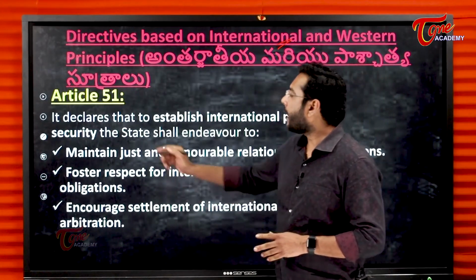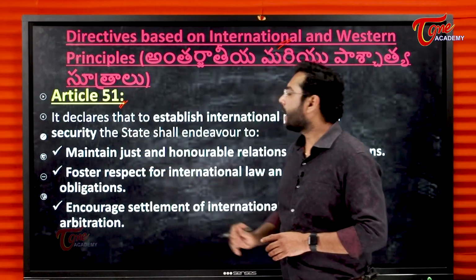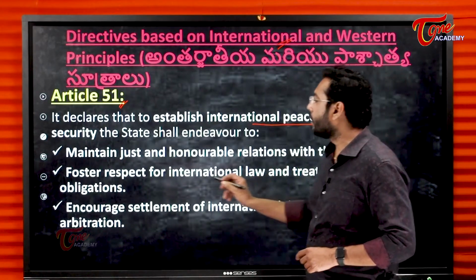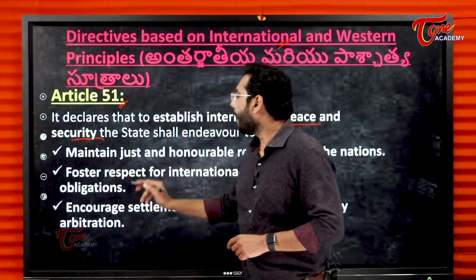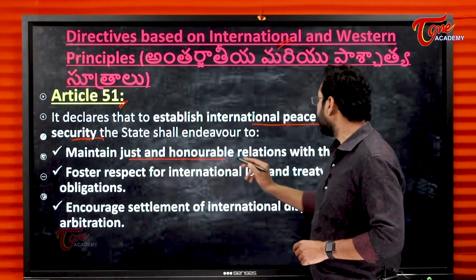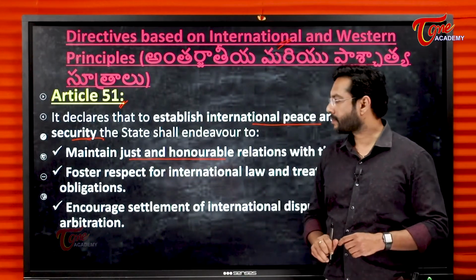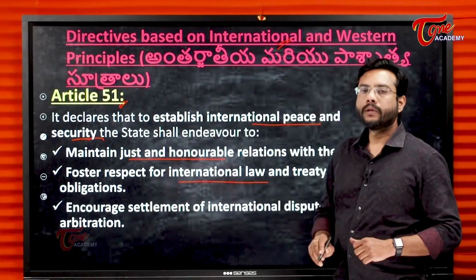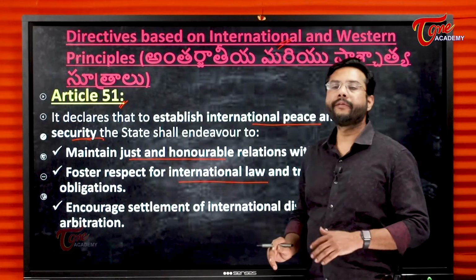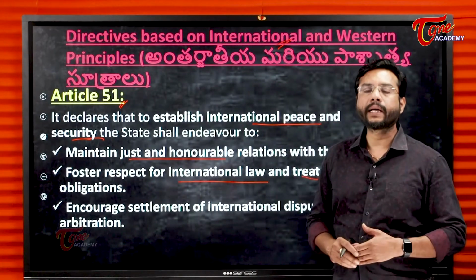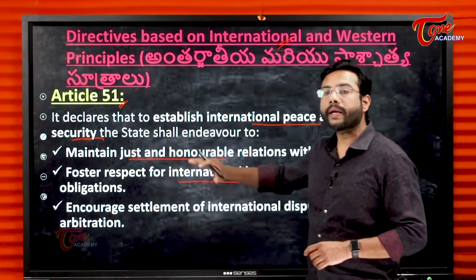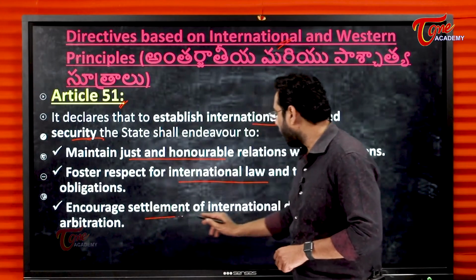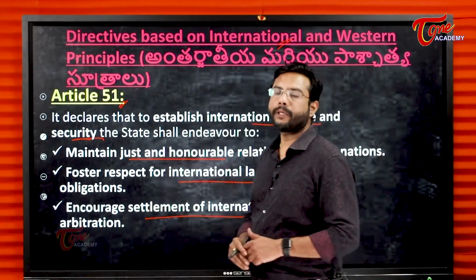Here, Article 51 declares that the state shall establish international peace and security. How? By maintaining just and honorable relations with other nations, for fostering respect for international law. We have international law and we will enter into treaties or agreements with other countries. We need to respect such agreements. We should encourage settlement of international disputes by arbitration.